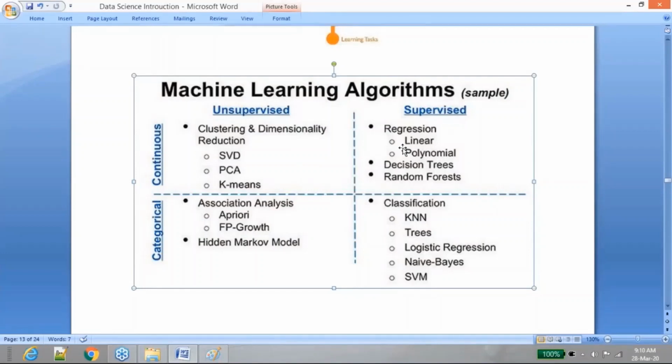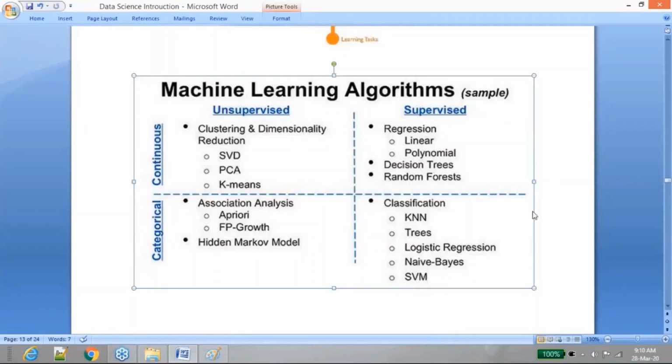If you consider there are 100 use cases in the real-time industry, most of the use cases will be related to supervised learning. 70% of the use cases that you are going to work on will be supervised learning algorithms, maybe I should say 80% actually. If you look at real time, 80% of the algorithms people work on will be supervised learning algorithms. And within this 80%, 50% or 60% of the problem statements that you are going to work with will be classification problems.